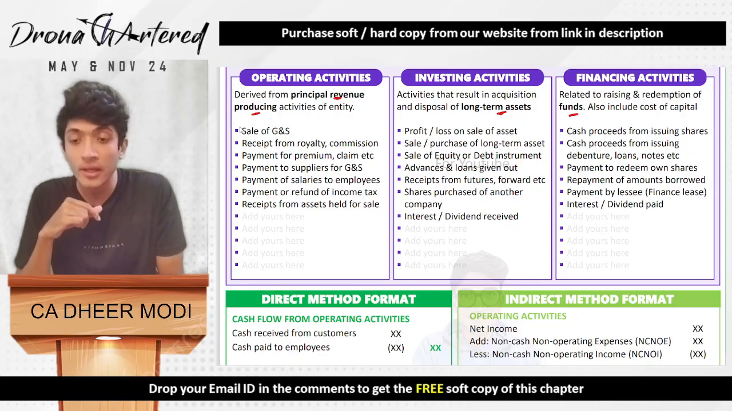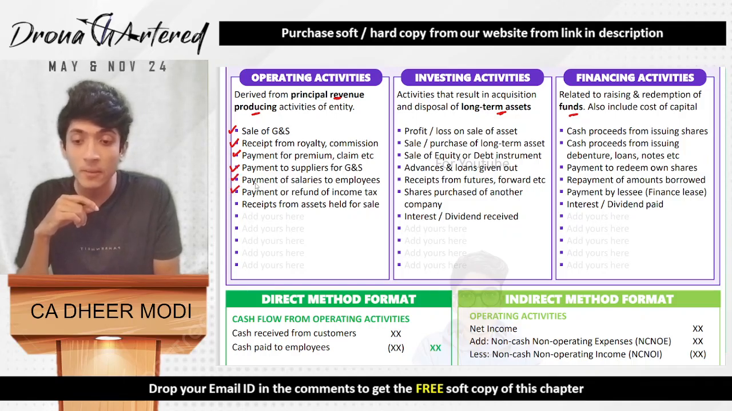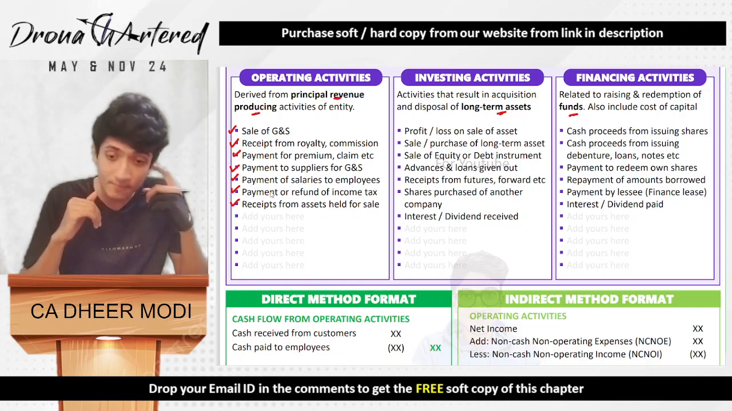Okay. So sale of goods and services, receipt from royalty and commission, payment for premium and any claims, payment to suppliers for goods and services, payment of salaries to employees, payment or refund of income tax, receipt from assets held for sale. These all will be operating activities.